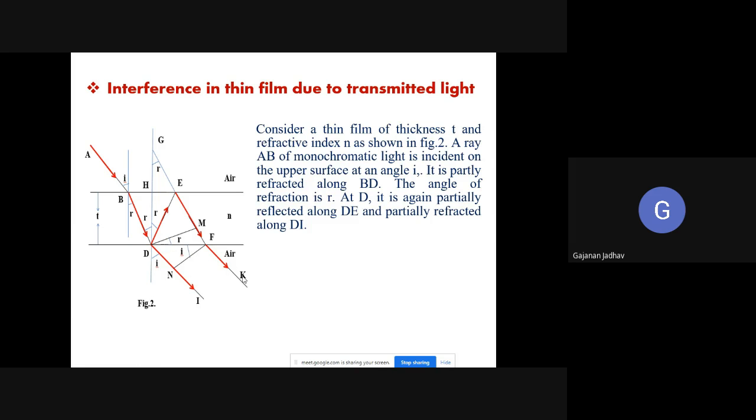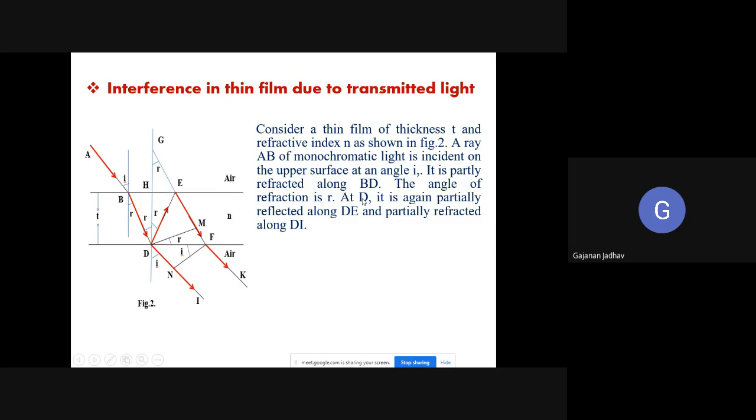So what have we considered here? We have considered a thin film having thickness t and refractive index n, where the ray AB of monochromatic light fell on the upper surface of the thin film at point B at an angle i. This is the angle of incidence here, and it is partially refracted.